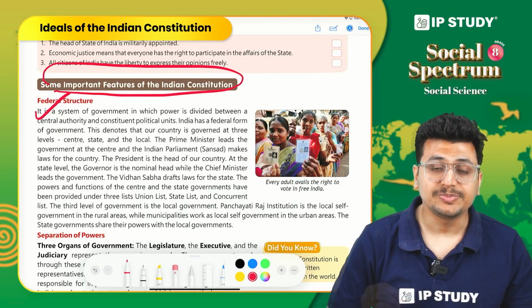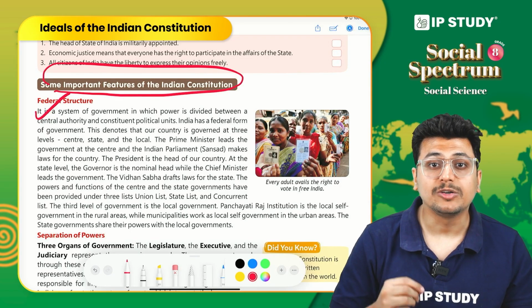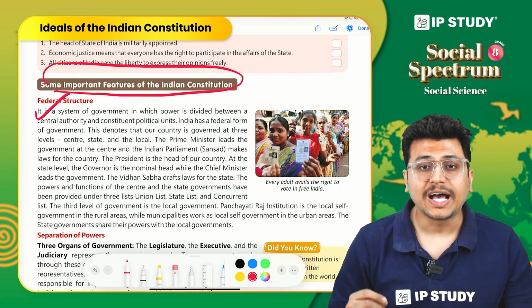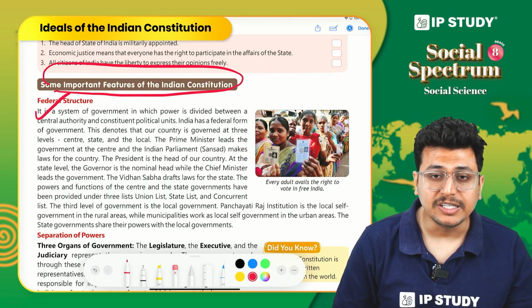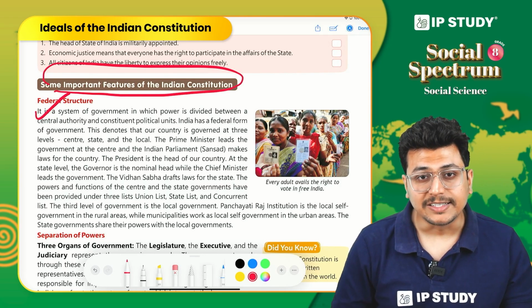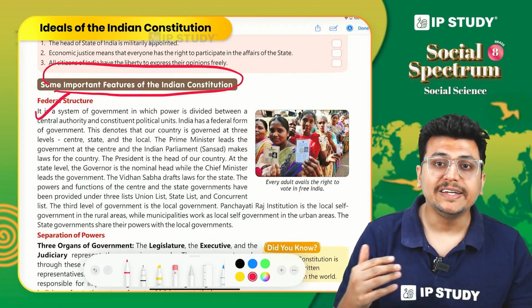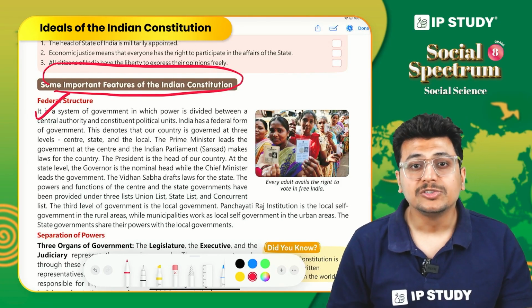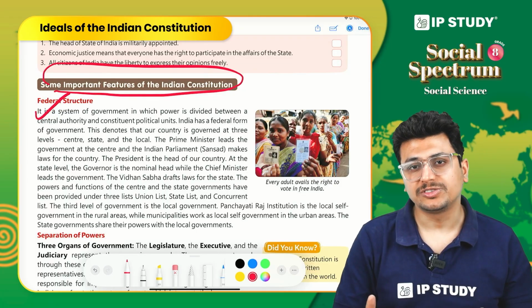You might ask me why there are no subjects allotted to the local government. Well, the local government has been formulated in our country only recently. It's only after 1992 that regular elections were held at the local level, so it is still quite a new system for us.